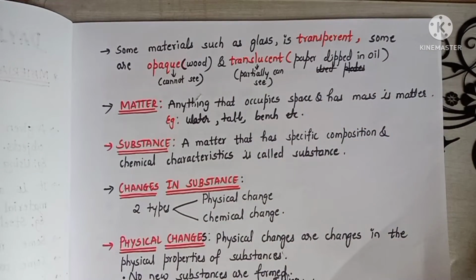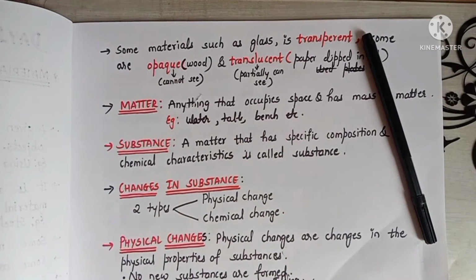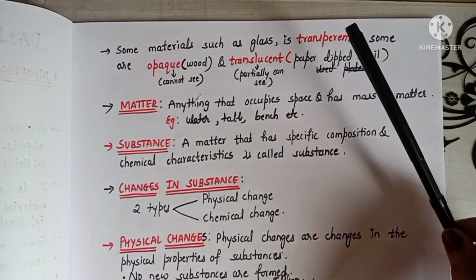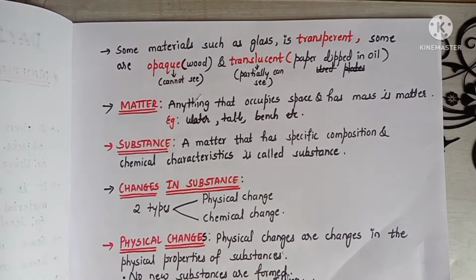Right? Let us take this sketch pen. The sketch pen occupies space and also it has some mass, therefore it is also called a matter. So anything that occupies space and has some mass is called matter.